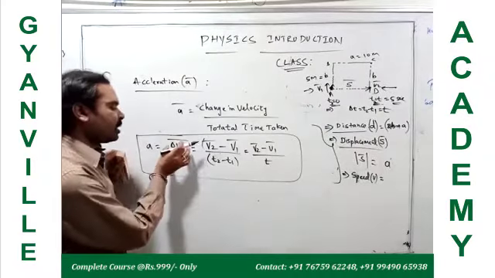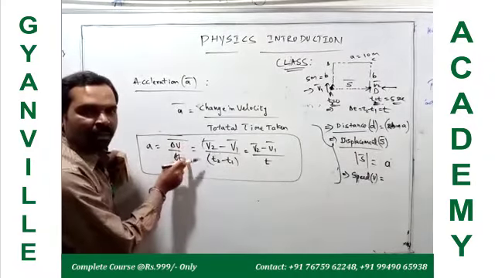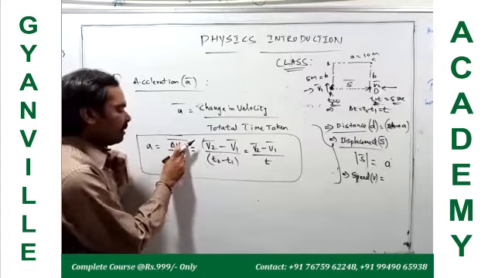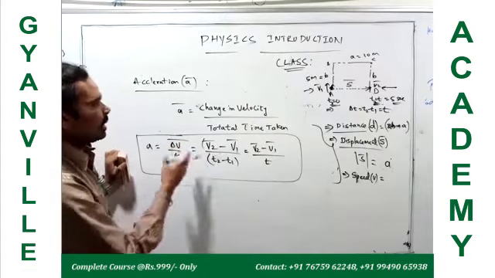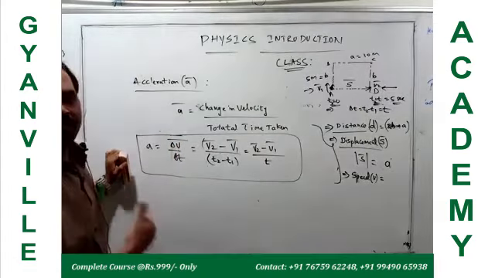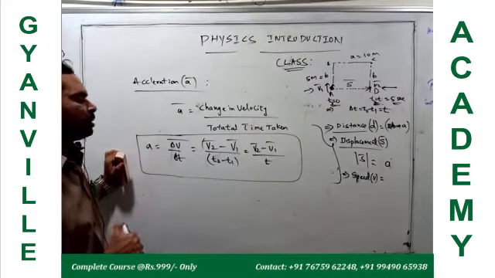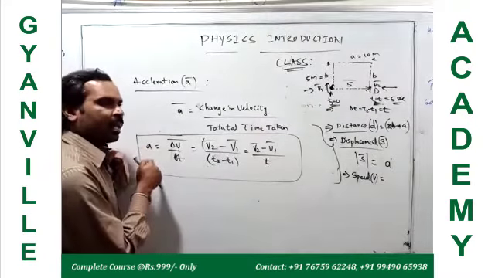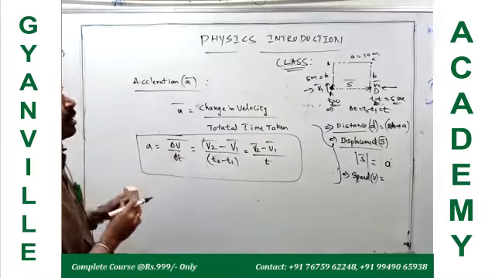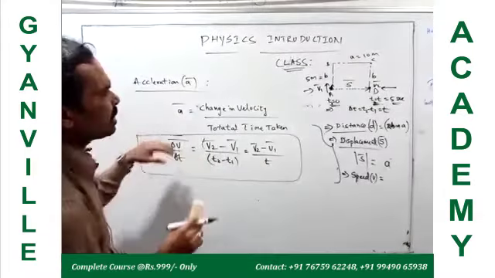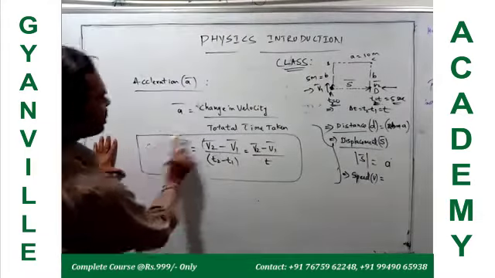What are the units here? Velocity by time. Velocity units are meter per second, divided by time. Therefore, units are meter per second square. So the units of acceleration is meter per second square. Okay, this is the definition of acceleration.